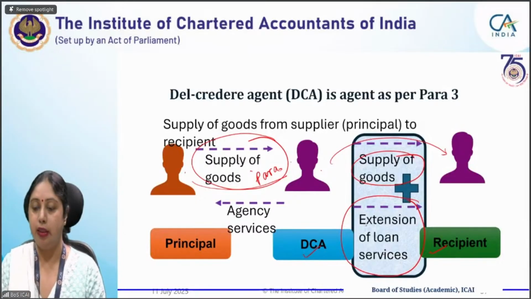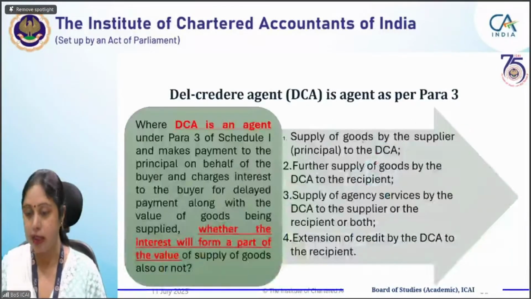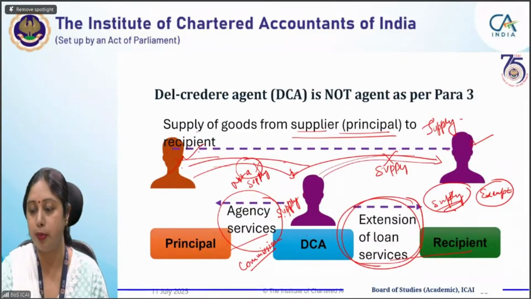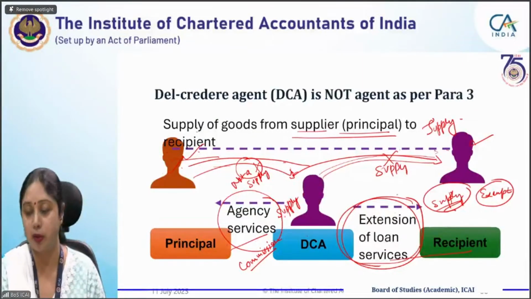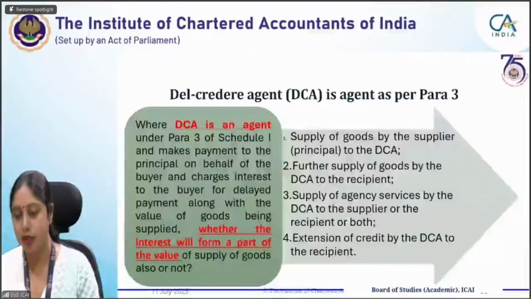And since he is an agent, this is a separate transaction, because in the previous case, the supply was being made by the principal to the recipient. Agent was not, this was not a supply by the agent, this was the supply by the principal. That is why this particular transaction was being taxed separately, and it became exempt by virtue of the exemptions. That is a different thing.